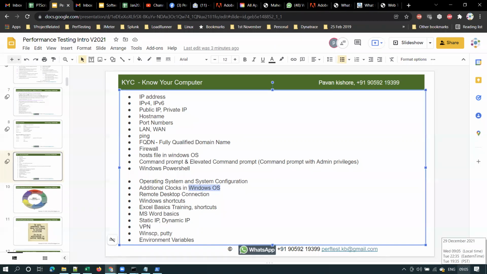Yes, on the bottom right, are you able to see that? I have added some additional clocks, and you can see it. Yes, sir.